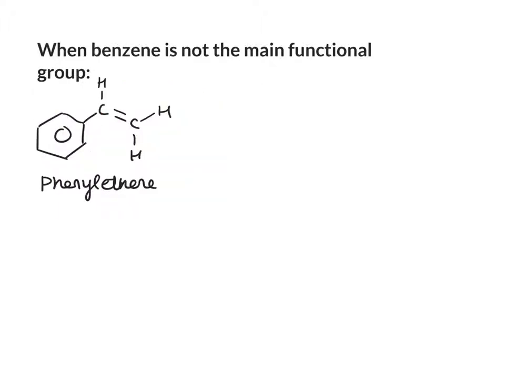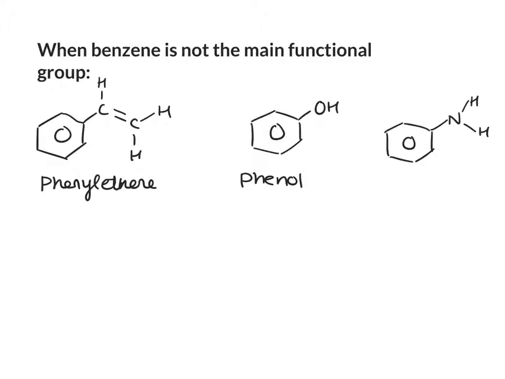Another case where benzene is not the main functional group is when you've got an alcohol or a hydroxyl group coming straight off the benzene ring like this. This compound is known as phenol. Same goes for benzene with an amine group coming directly off it. This one is known as phenylamine.